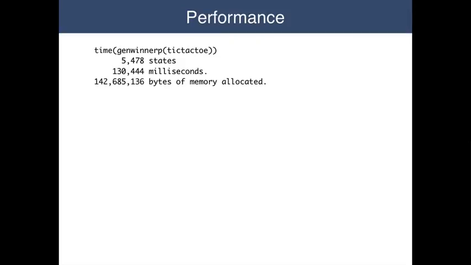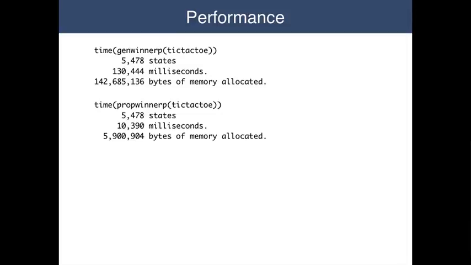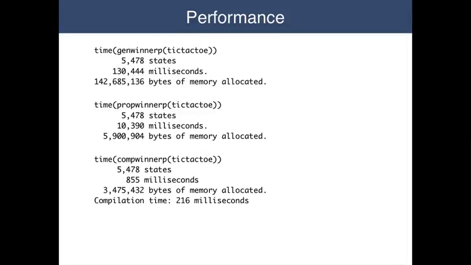Okay, so here are the results. Same as before, 130 seconds for GenWinnerP on the GDL description. Just over 10 seconds for PropWinnerP, that's the interpreted version, on the corresponding propnet for tic-tac-toe. Using the list of values approach and compiling the resulting code, we see that the time drops to under a second, and the memory usage drops to just 3.5 megabytes. And in fact, this memory usage can be made even lower still.